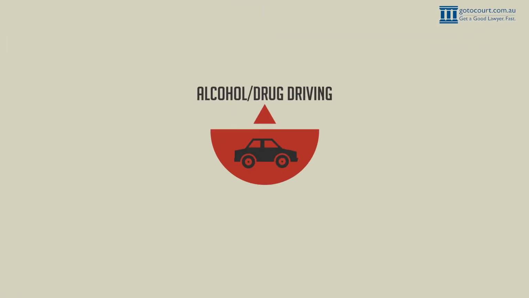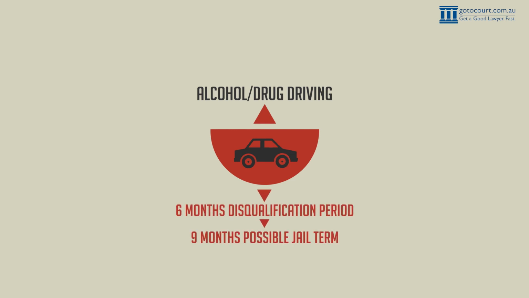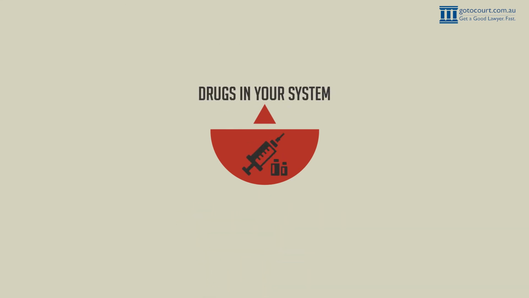If you are charged with driving under the influence of alcohol or drugs, there is a minimum disqualification period of 6 months with a possible jail term of 9 months. If you are found to have illicit drugs in your system while driving, then a 3 to 12 month suspension will be imposed, along with a fine ranging from $1,100 to $2,200.